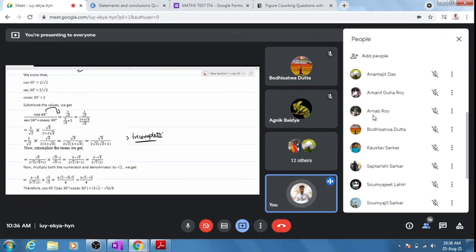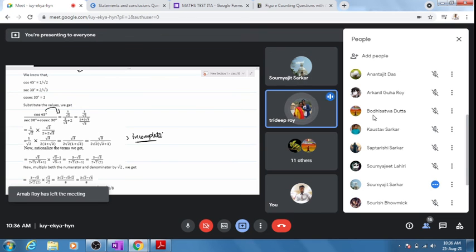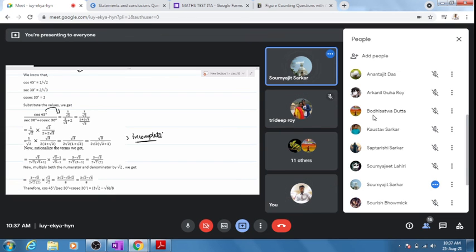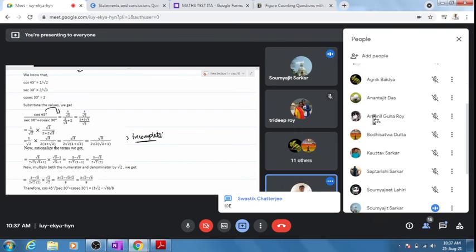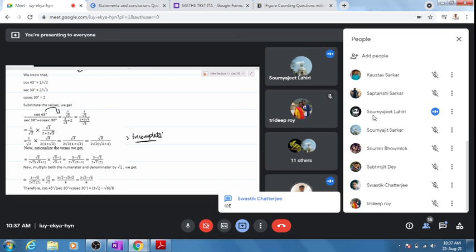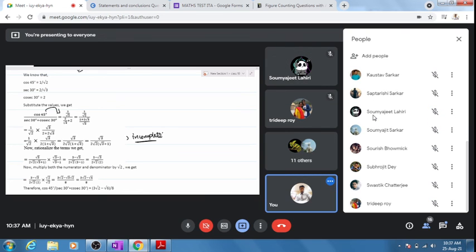Arnav is in your class, Arnav Roy? Which class is Arnav in? He's in section E. Yes, sir. You see these legendary people. Ultimately, he's legendary, right?